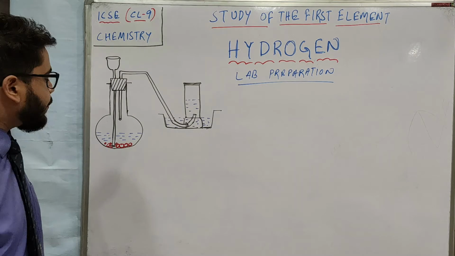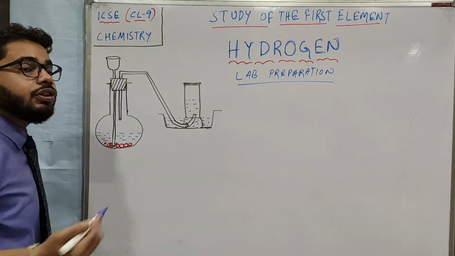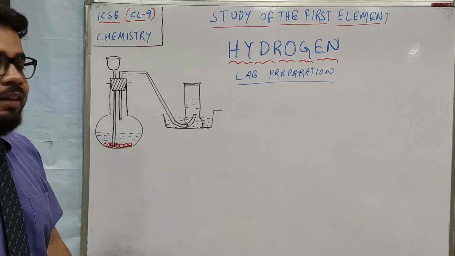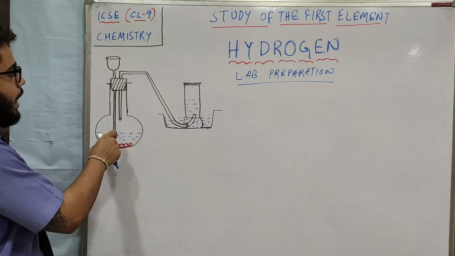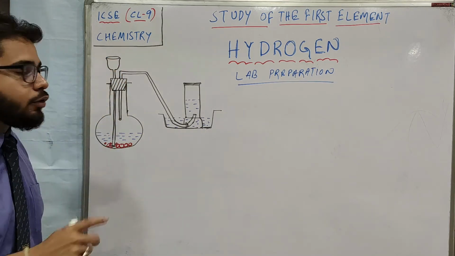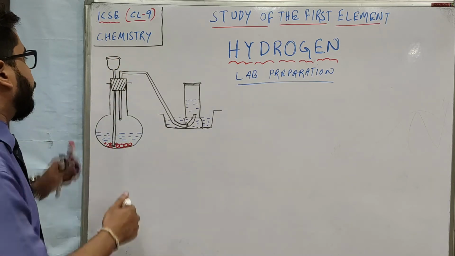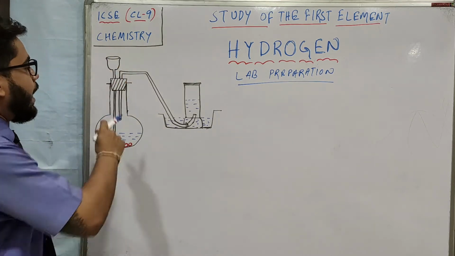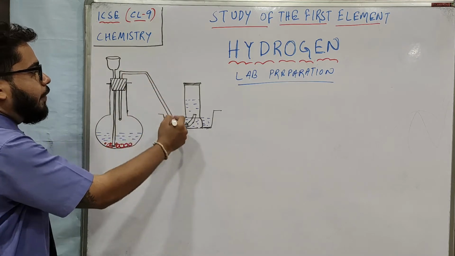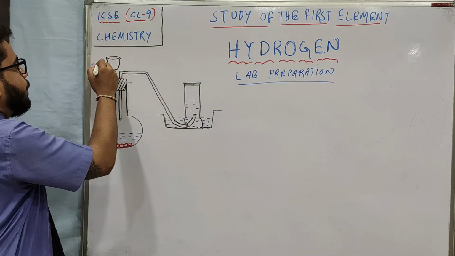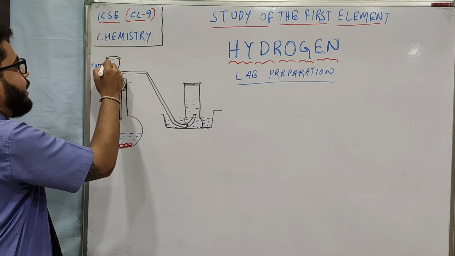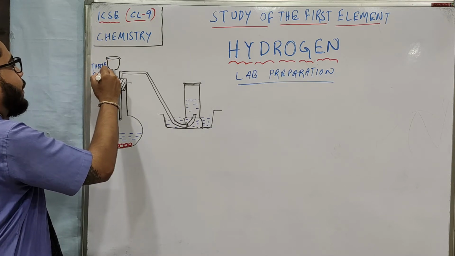See, I hope you can understand. We have taken a flask, okay, and that is a closed flask because you are preparing a gas. Here from the mouth of the flask, two things are coming out. One is the thistle funnel, another one is the delivery tube. This is the delivery tube, and this is what we call the thistle funnel. The spelling is T-H-I-S-T-L-E, thistle funnel.